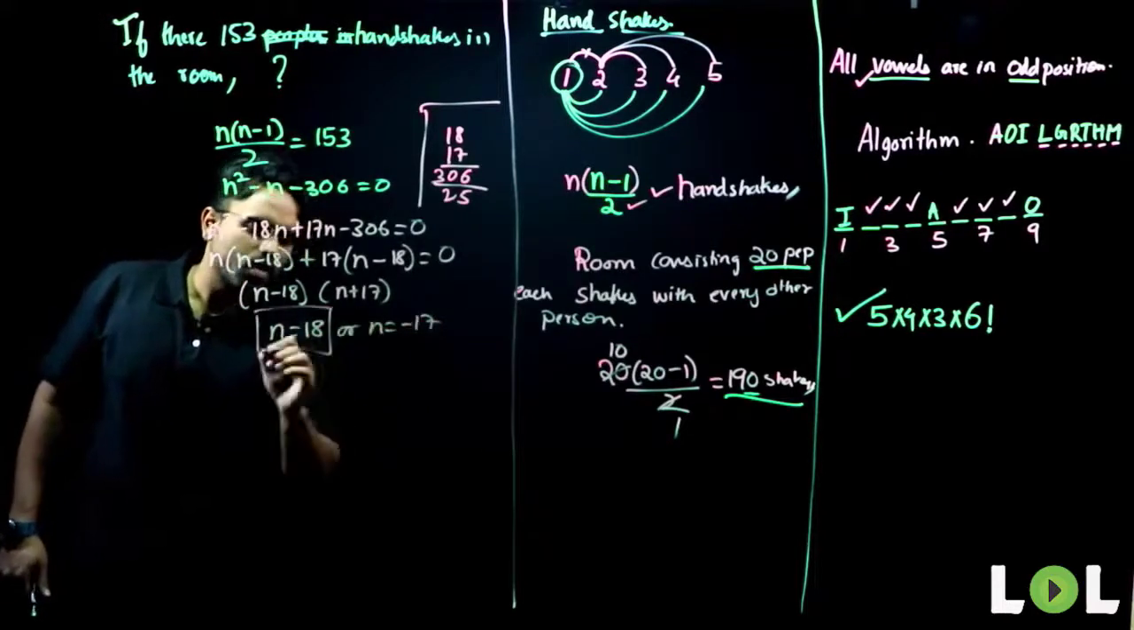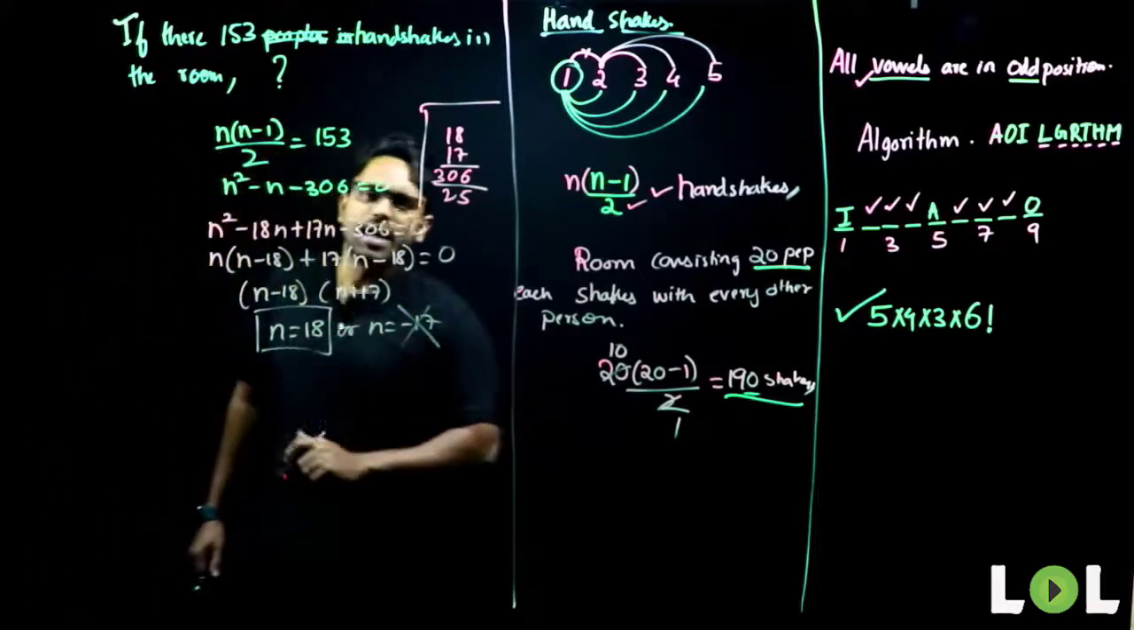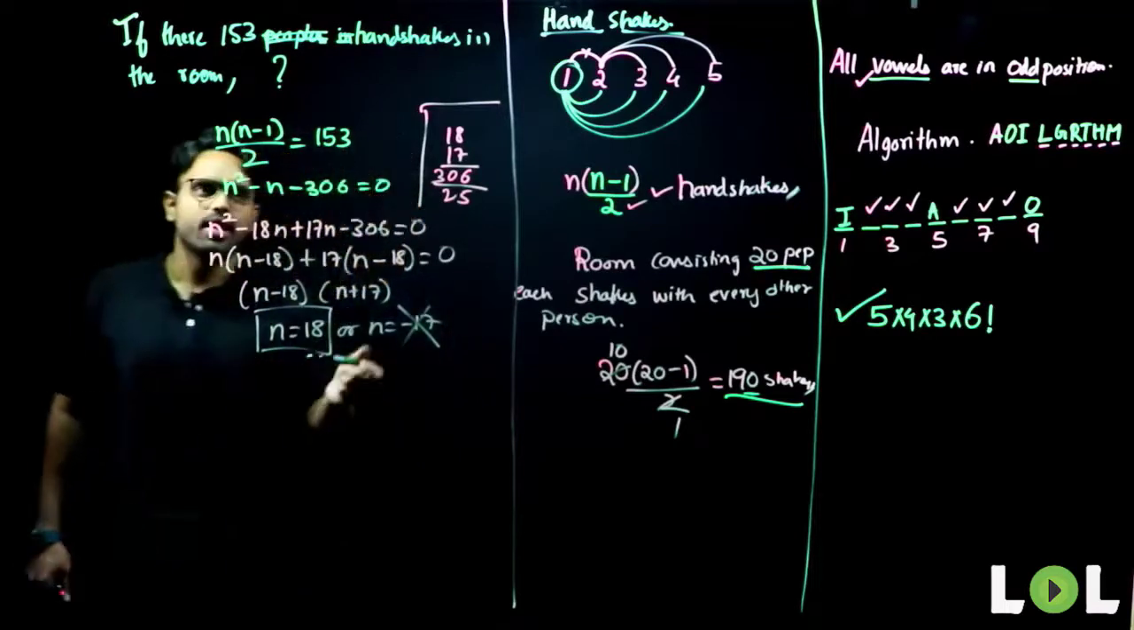The positive value I have to take, I have to eliminate the negative value. The number of people in that room is 18. Yes, everyone able to follow?